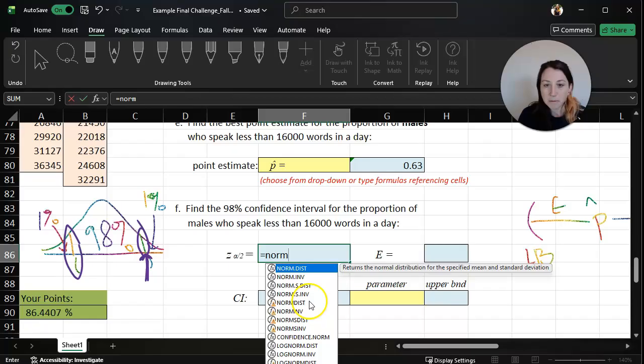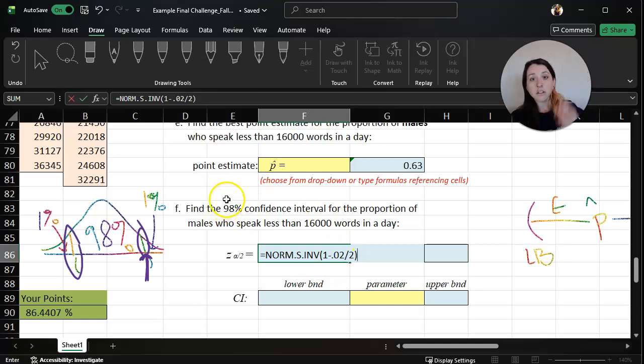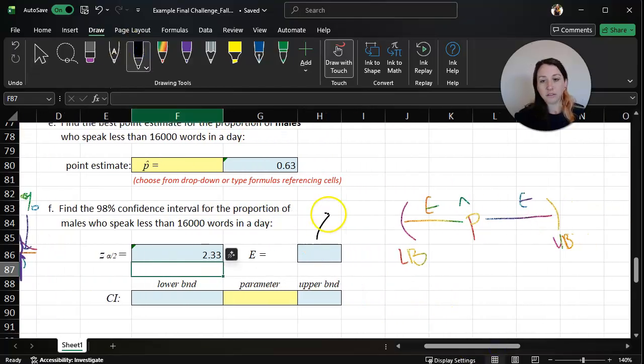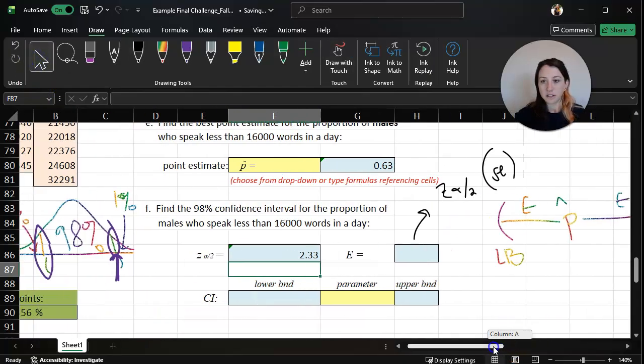So we can do norm.s.inverse of 1 minus 0.02 divided by 2. Again, the 0.02 is coming from the leftovers from the 98%. So 1 minus 0.98 is that 0.02. Okay, and notice there, now we can start seeing this moving in real time. That is correct. Our margin of error, recall, is z alpha over 2 times our standard error. So we need to go calculate our standard error.